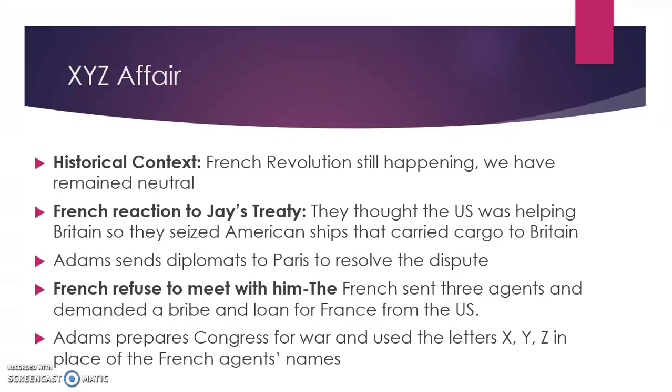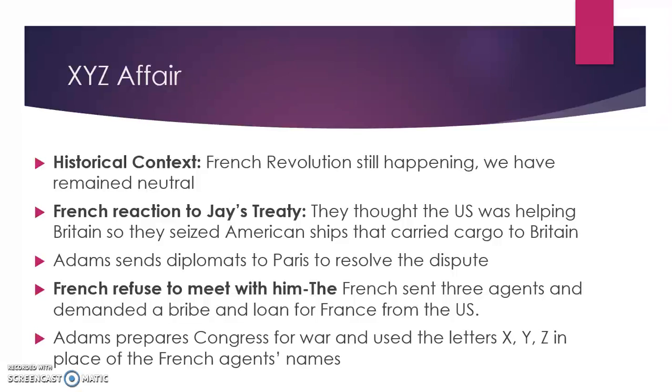Now, this is going to upset the Americans and Adams' administration. He doesn't react and want to declare war right away, but he sends diplomats or representatives to Paris to resolve this dispute. The French refused to meet with him. What you have to know is the world did not respect John Adams like they did Washington, so they refused to meet with him.